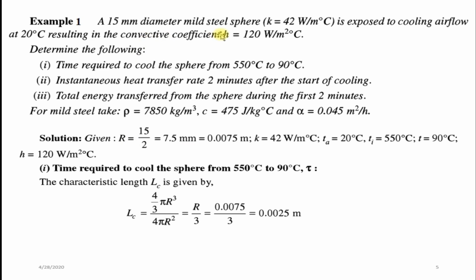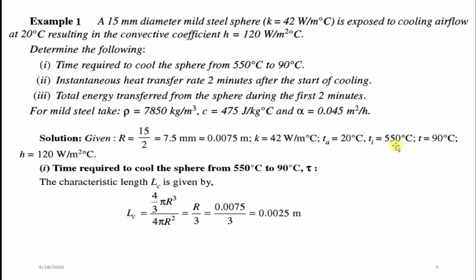Problem on sphere. Diameter is mentioned, radius is 7.5, diameter by 2, convert into meter, then thermal conductivity given. Then exposed to a cooling airflow, that means exposed to an environment that is a cooling airflow environment, that is Ta, 20 degree Celsius, ambient temperature here. Then initial temperature Ti 550 degree Celsius, then after some interval of time T, it is cooled to 90 degree Celsius.